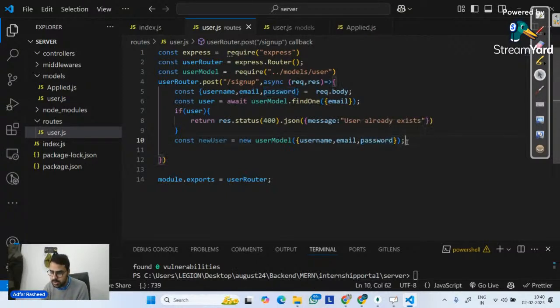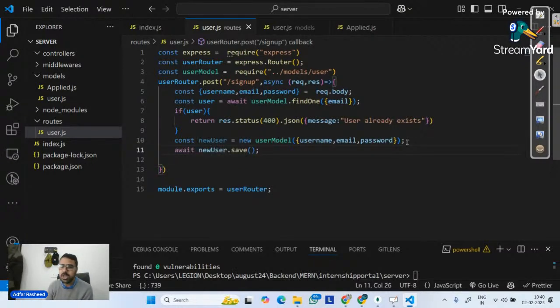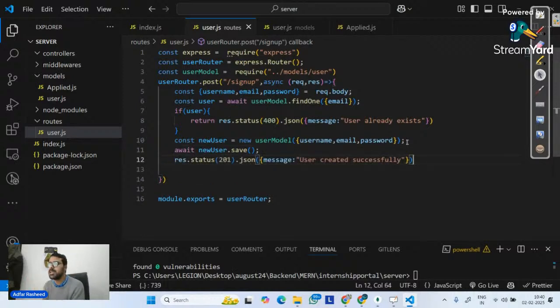And then finally, once you do that, please save it. So await new user dot save. And then finally, at the end, return a response. Simply say user created successfully. This is simple logic. I don't think there should be any issues with this particular logic, right?